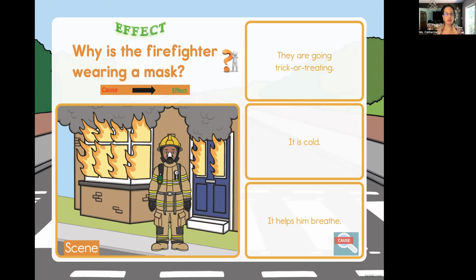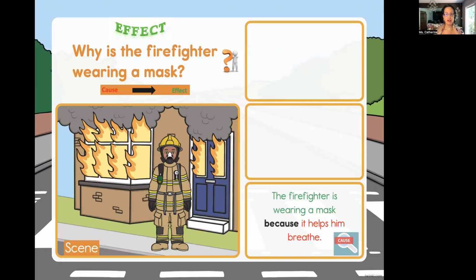So what would the effect be? The firefighter is wearing a mask. Okay. So can't breathe, right? The safety here, the protection is what? The mask. How is it protecting him? It's helping him breathe, right? So now how do we answer the cause and effect question? The question is, why is the firefighter wearing a mask? The firefighter is wearing a mask because it helps him breathe.